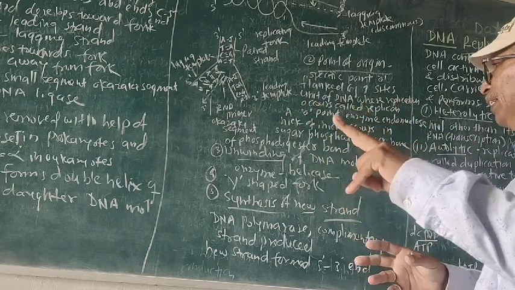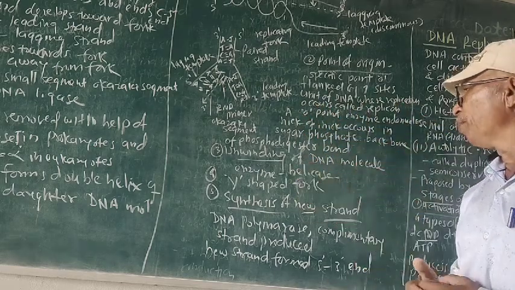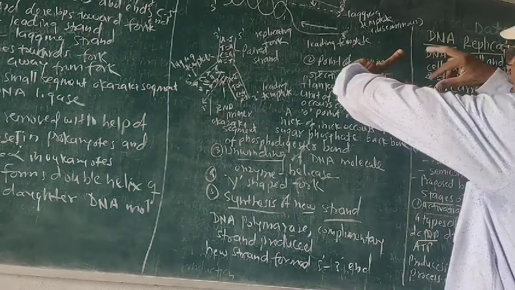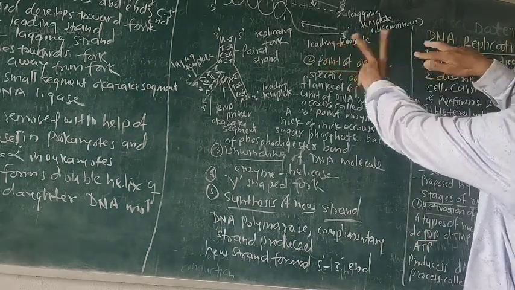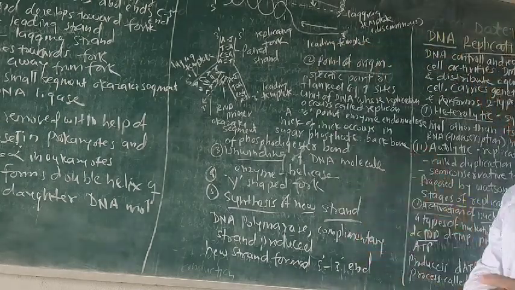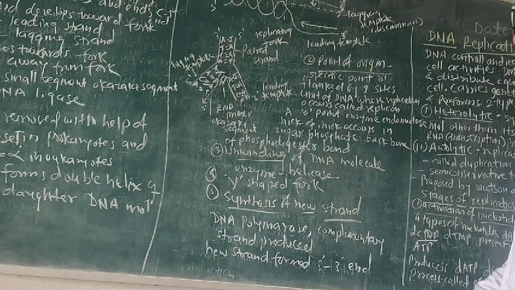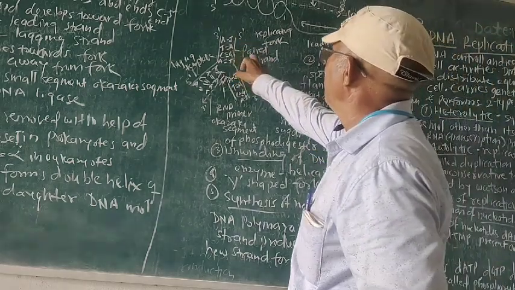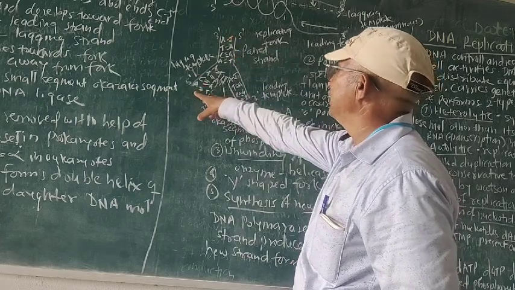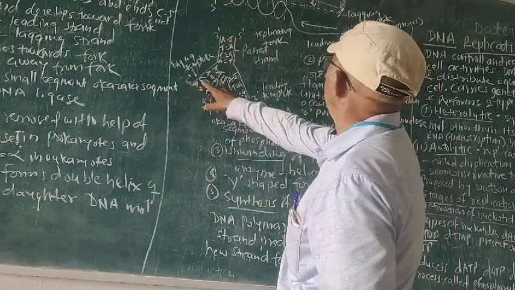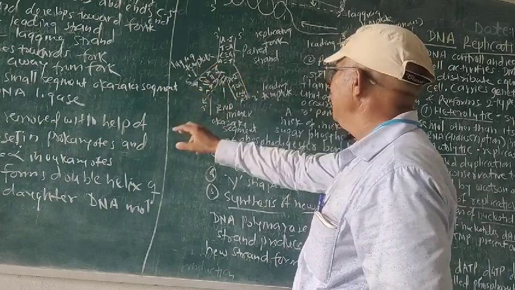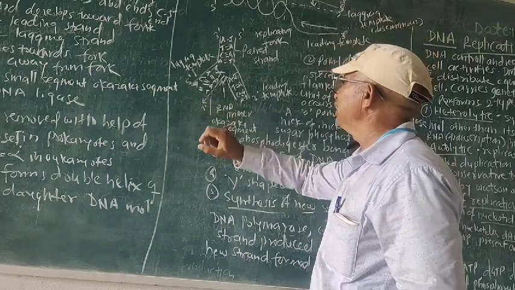The two strands get separated, and at the fourth point, a Y-shaped fork is produced. So the Y-shaped structure is like this one. The fork is produced, and here the synthesis of the new strand also takes place. See here, the paired strand is present, 3' end is there, 5' end is there. Now that is the lagging strand. We know that at the side of the lagging strand, discontinuous or Okazaki segments are present.